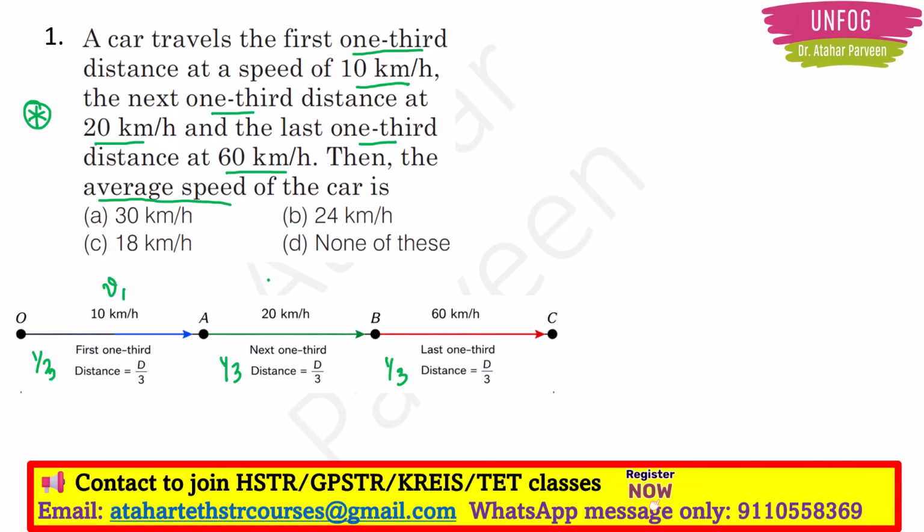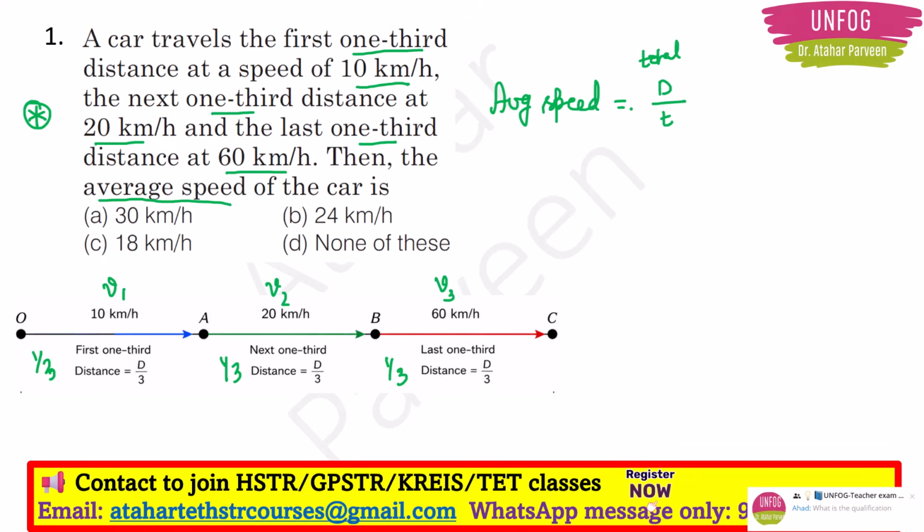V1 is 10 km per hour, next velocity V2 is 20 km per hour, next velocity V3 is 60 km per hour. We know that average speed, here we do not talk about displacement, right? Because we are talking about speed. So average speed is equal to distance upon total time, right? Total distance upon total time, we can say.